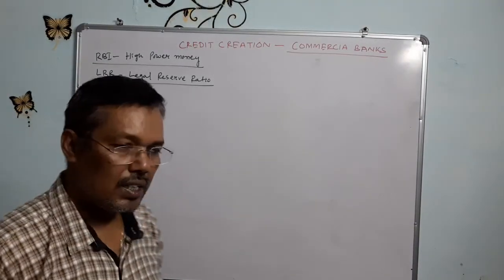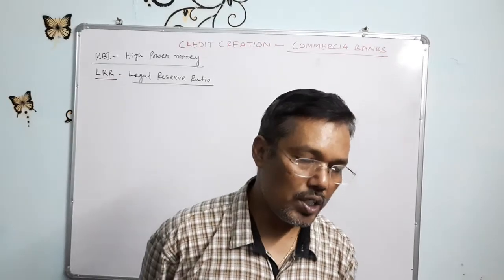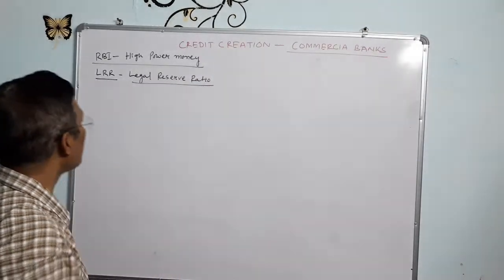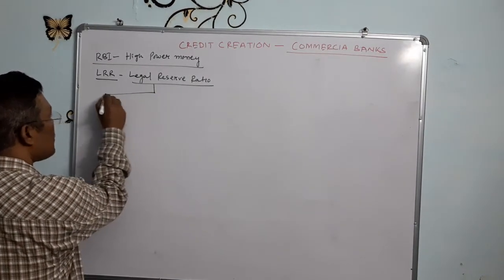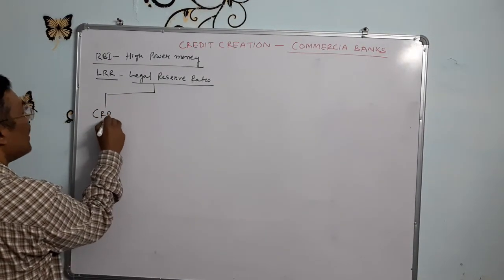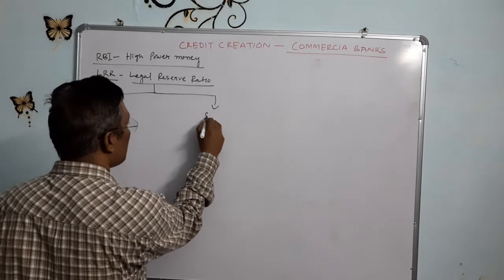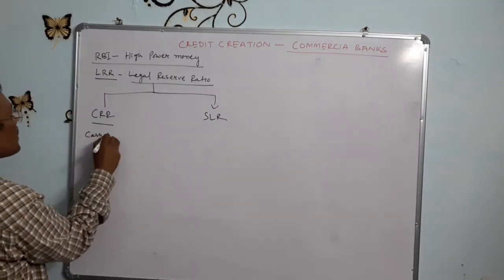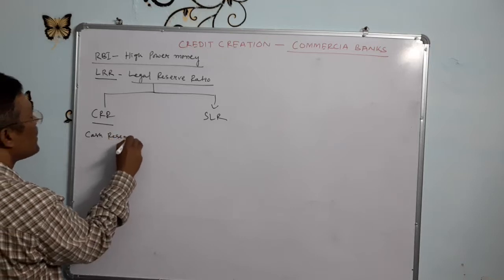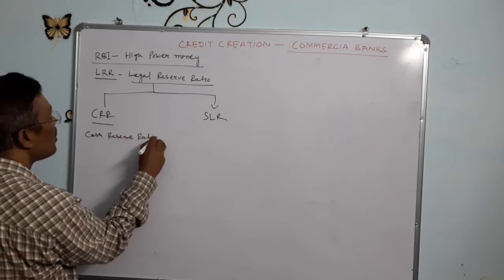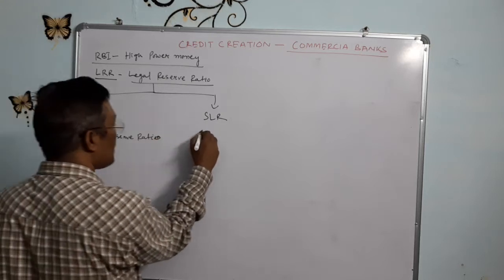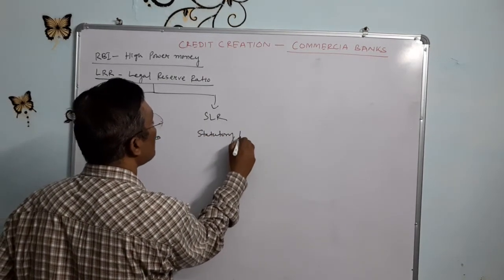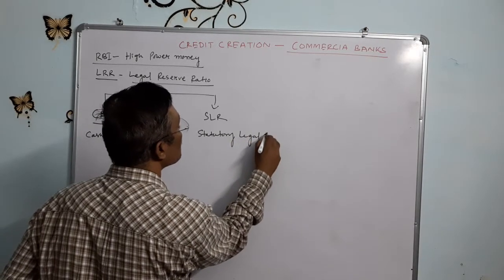So legally the banks have to reserve that money in the central bank. That is called CRR. So one legal reserve ratio is CRR, another is SLR. CRR means cash reserve ratio, and SLR means statutory liquidity ratio.